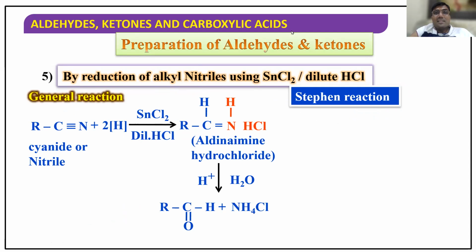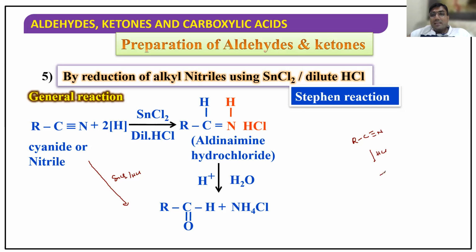I'll just write it. So cyanides are converted into aldehyde directly by using SnCl2 in the presence of HCl. I'll tell you how, very simple. R-C triple bond N is there. First you add HCl.